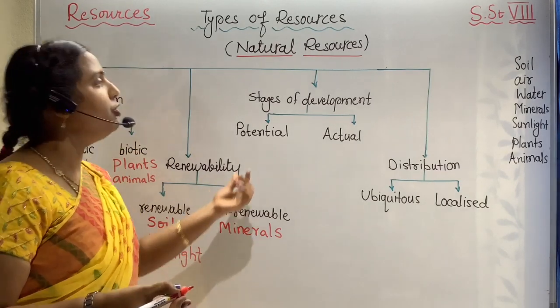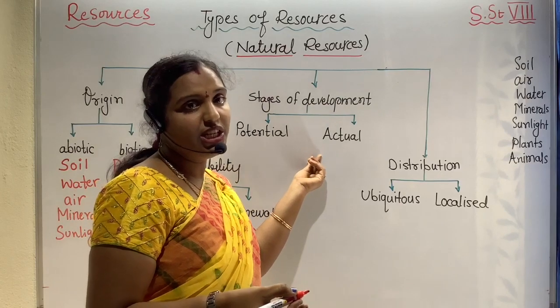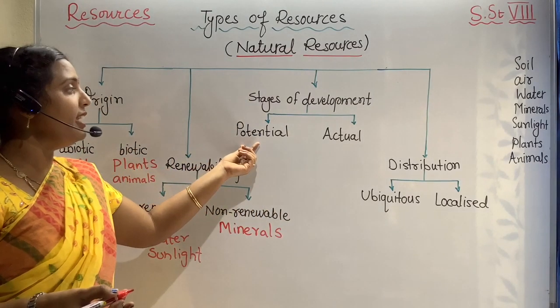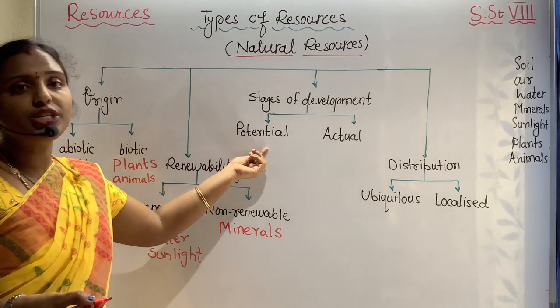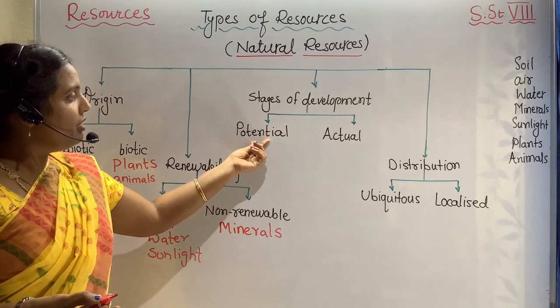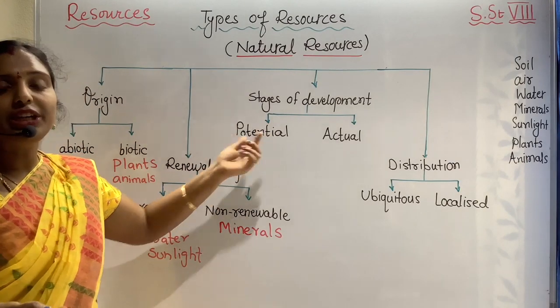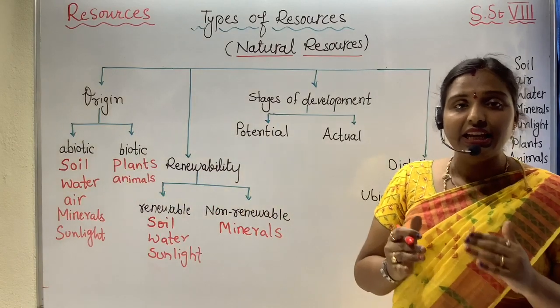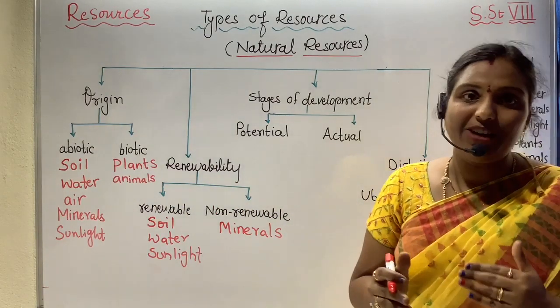Now let me move on to the next category, which is stages of development. Here we have potential resources and actual resources. What do we mean by potential? Potential is like we know the natural resources are existing and we are not using them wisely.